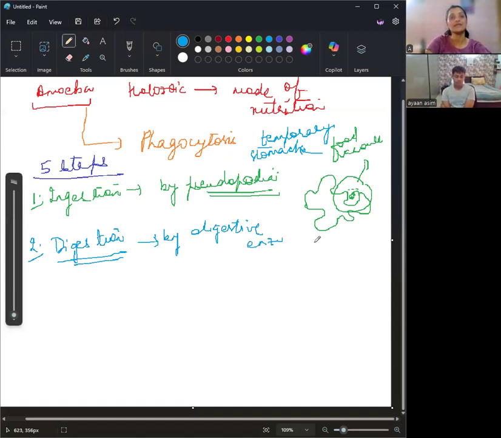What are enzymes? Liquid inside the stomach that helps in digestion? No, these are not enzymes. What are enzymes actually? Enzymes are basically catalysts.